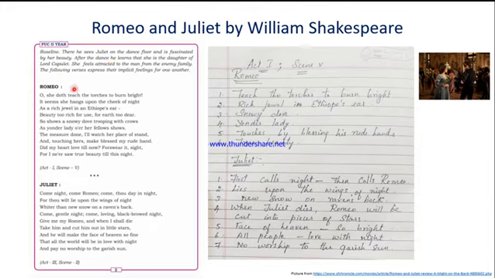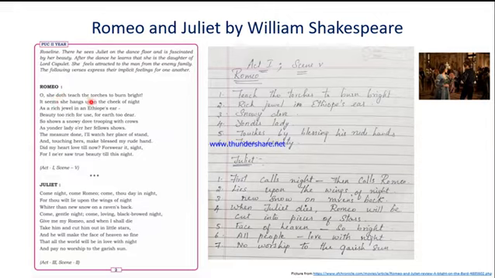So here, two passages have been prescribed for you. The first part is by Romeo and the second part is by Juliet. This comes under Act 1, Scene 5, and Juliet's part comes under Act 3, Scene 2. Adjacent to this, I have given some points so that it will be easy for the students to jot them down. Let's start.